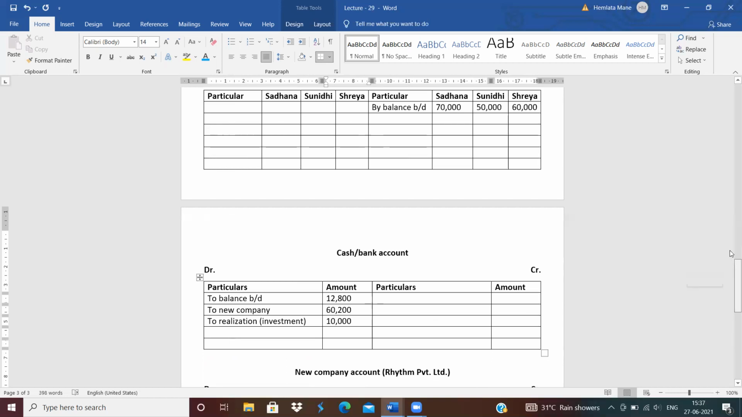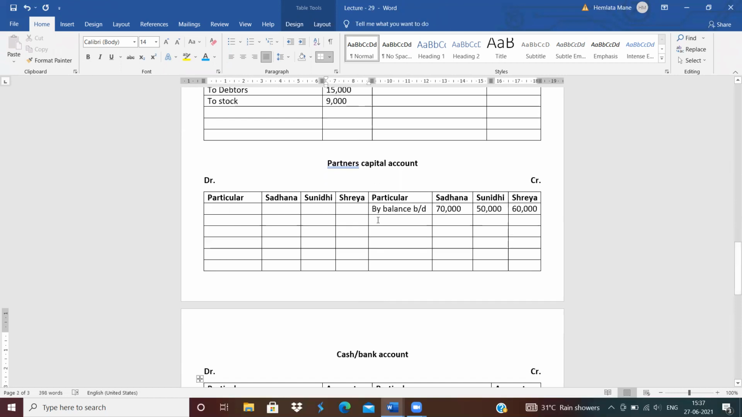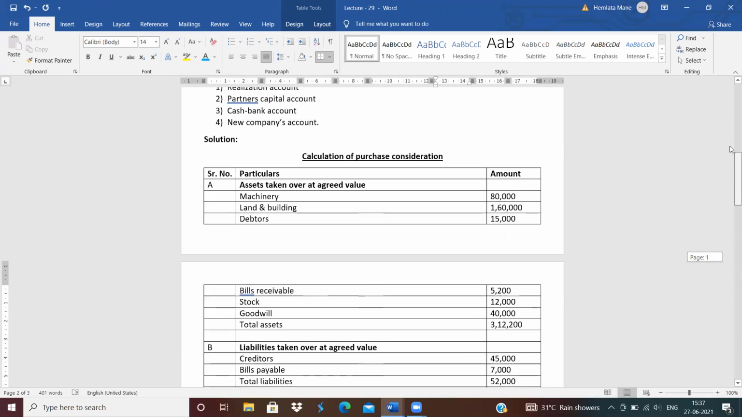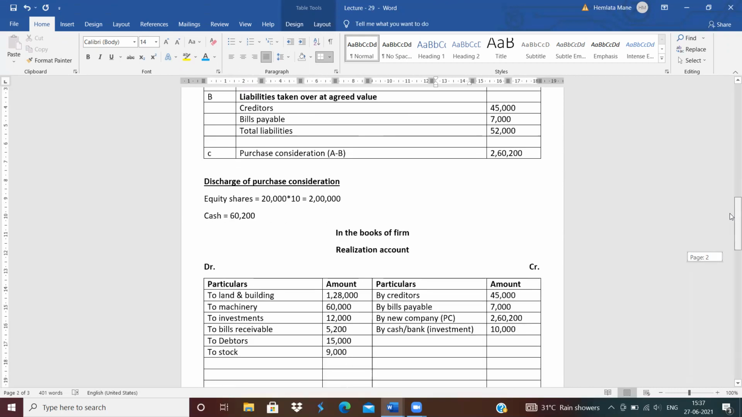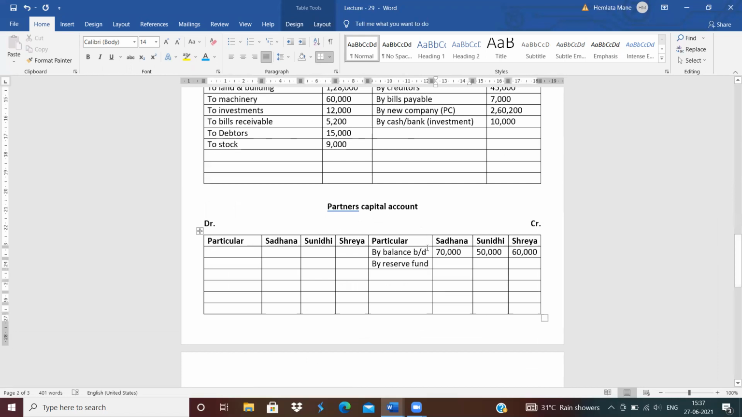Next is fund. Reserve fund is given. So that reserve fund should be distributed among the partners in their profit sharing ratio. How much is the reserve fund given? Reserve fund of rupees 10,000. Distribute among the partners in their profit sharing ratio. How much is the profit sharing ratio? 5:3:2. So distribute the amount in profit sharing ratio, that is 5,000, 3,000 and 2,000.